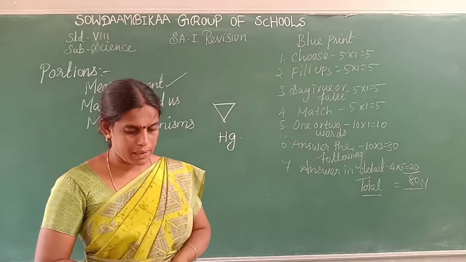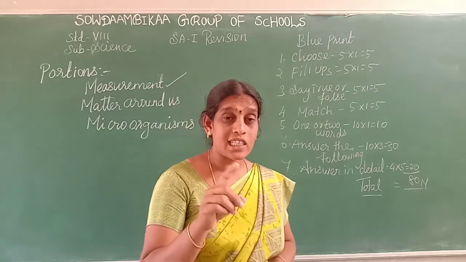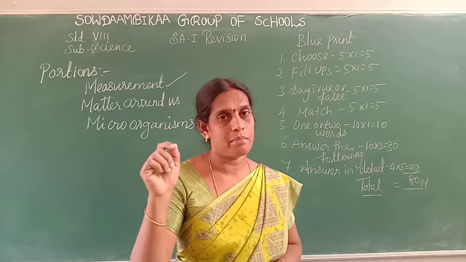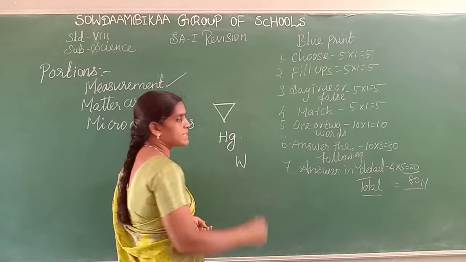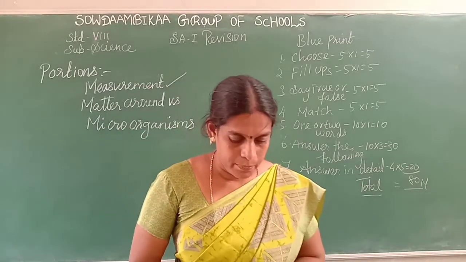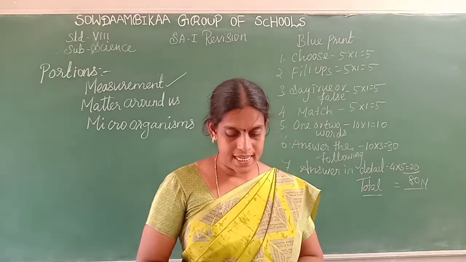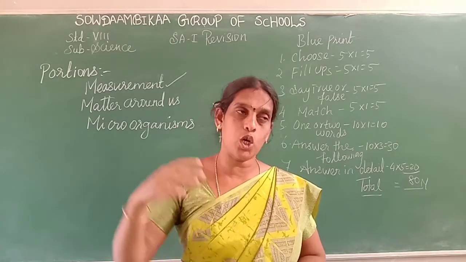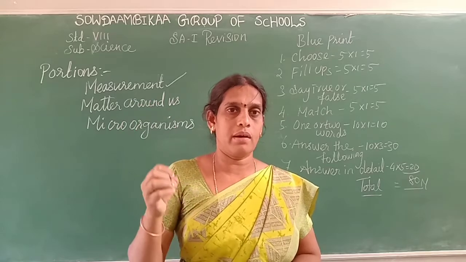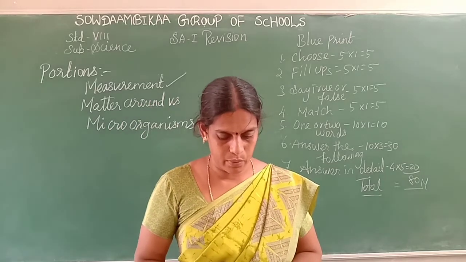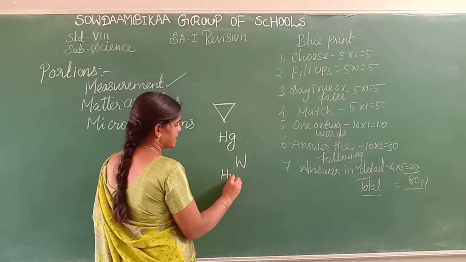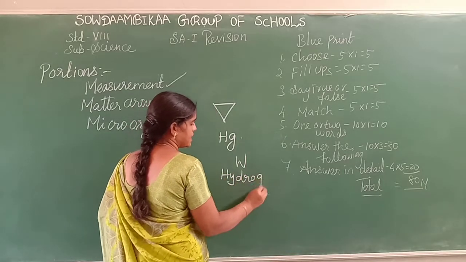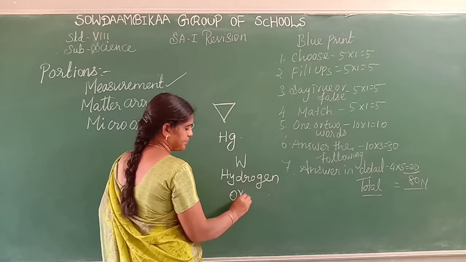Next, we see the fill in the blanks. The element which possesses the character of both metal and non-metal is a metalloid. The symbol of tungsten is W. The melting point of most metals is higher than that of non-metals, because all metals have a high melting point. Water contains what elements? Hydrogen and oxygen.